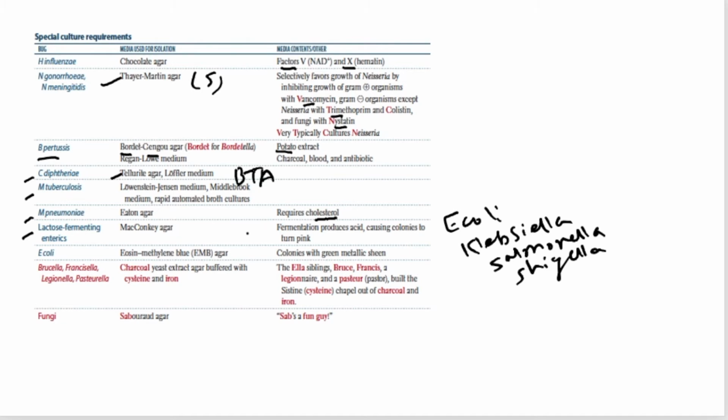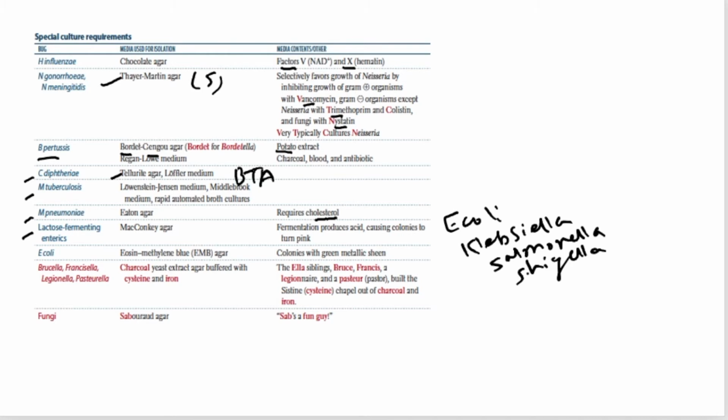When these lactose fermenter bacteria grow in MacConkey's agar, they ferment lactose producing acid, which in turn changes the color of the colony to pink, like E. coli. But Salmonella and Shigella are non-lactose fermenters, right?